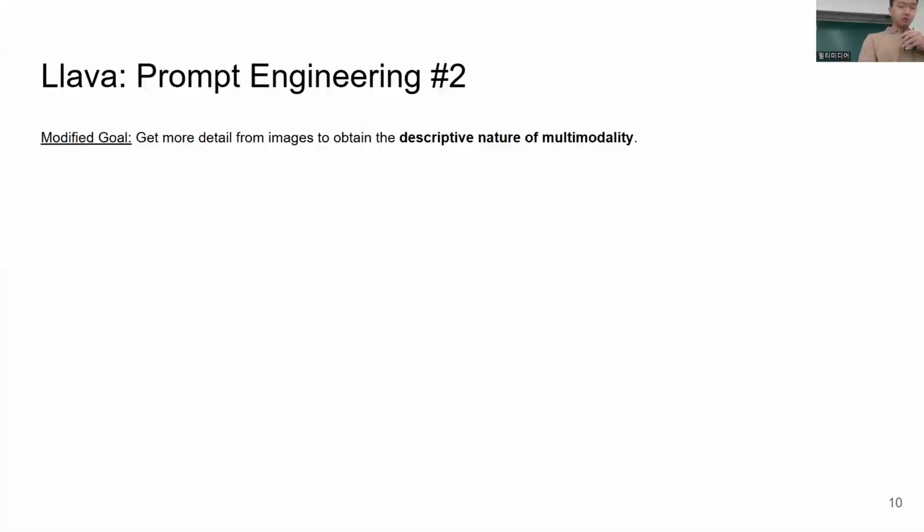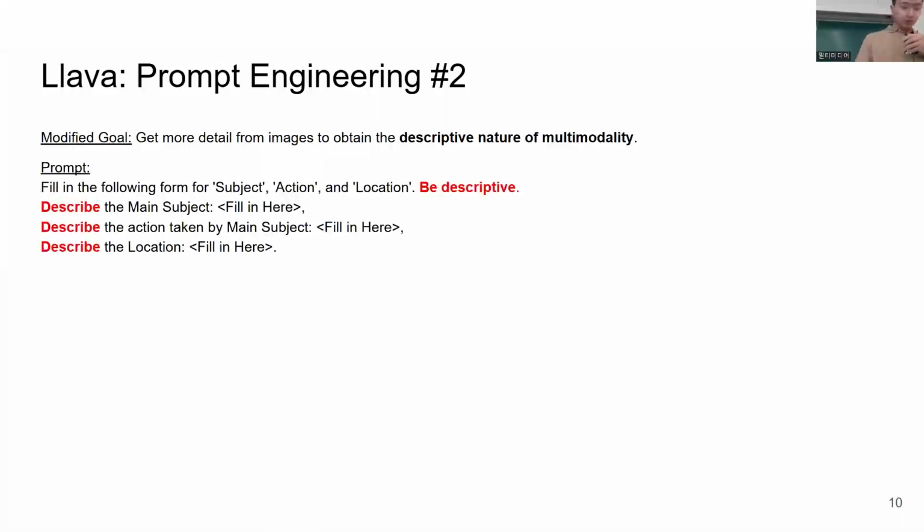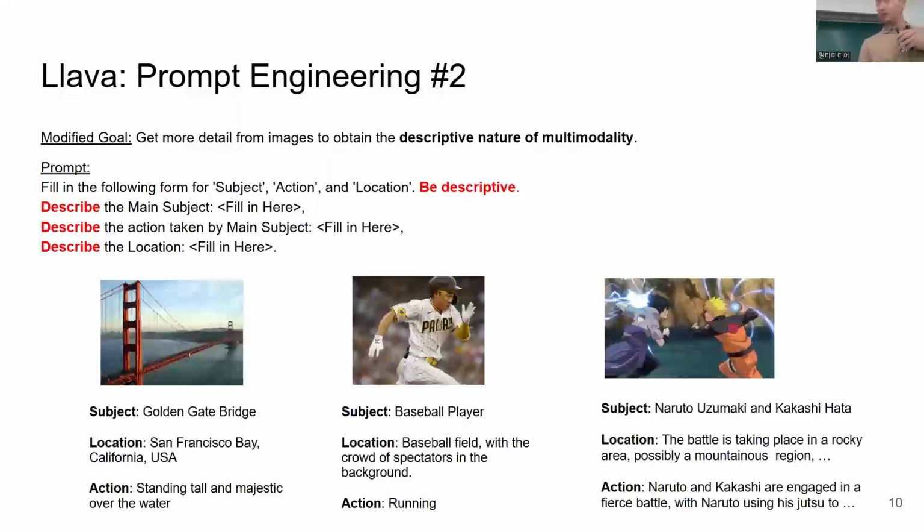So now, aiming to get more descriptive information from images to maximize the descriptive nature of multimodality, the prompt has been changed to the following. With the use of the terms descriptive and describe, we expected the model to provide more details about the main subject in the image. As shown in the examples, however, while there was more detail, it was not enough, and some images seemed to generate less or more information than others.